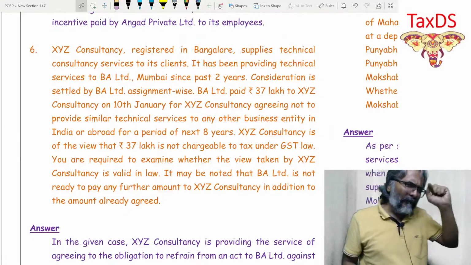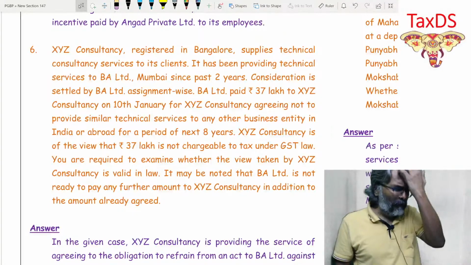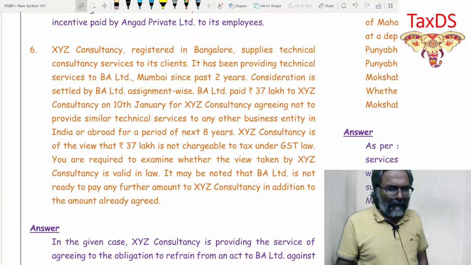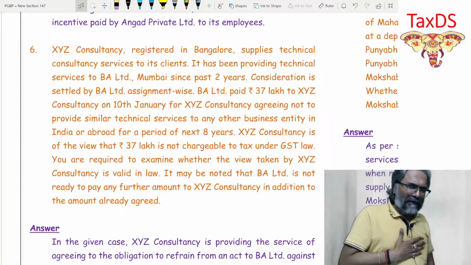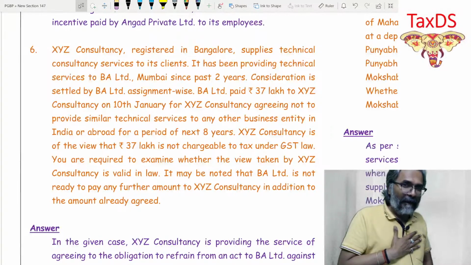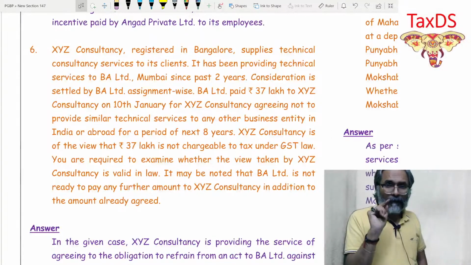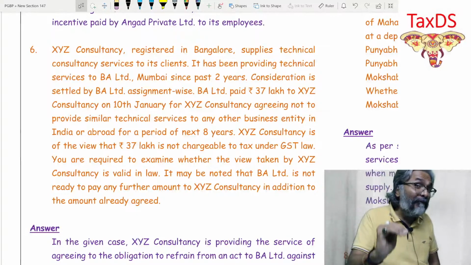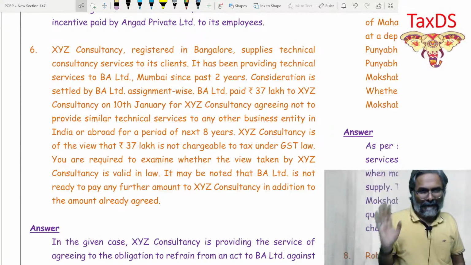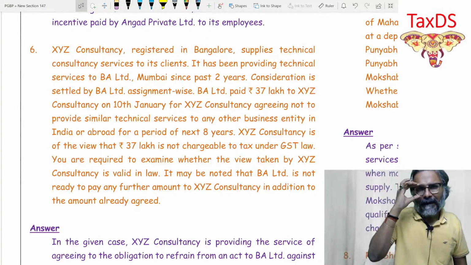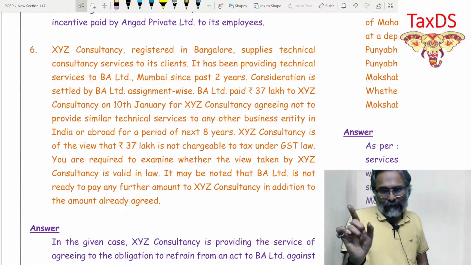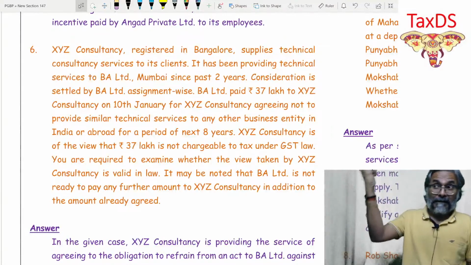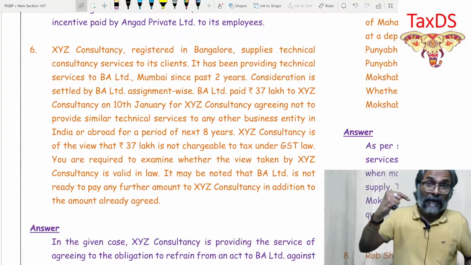In that, students, one of the entries which has been given to you is about the fact that if I am agreeing to an obligation to refrain from an act against a consideration, means I'm receiving consideration for what?